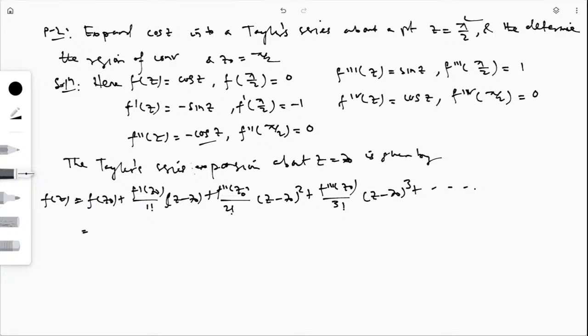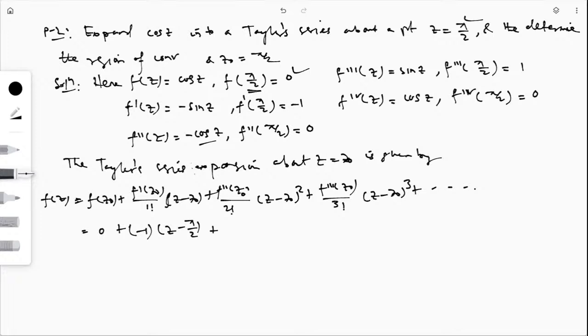So what is f? z naught is pi by 2. So f(pi by 2) is 0. So this is 0 plus f dash z naught, which is minus 1. So minus 1 into (z minus z naught), and z naught is pi by 2, so this is z minus pi by 2.